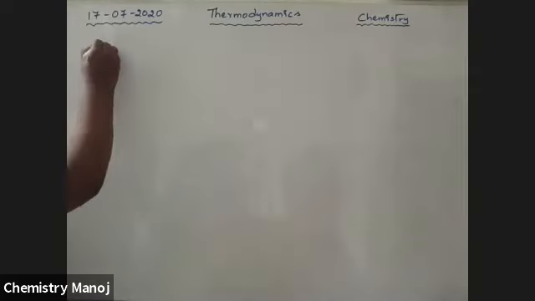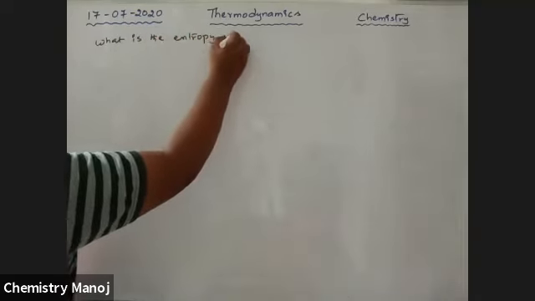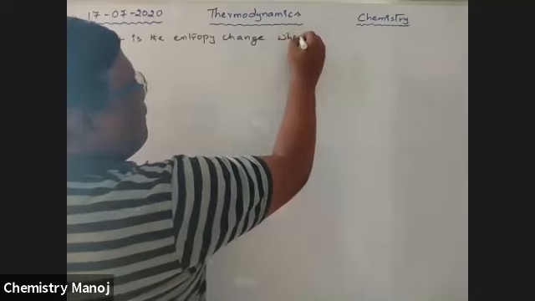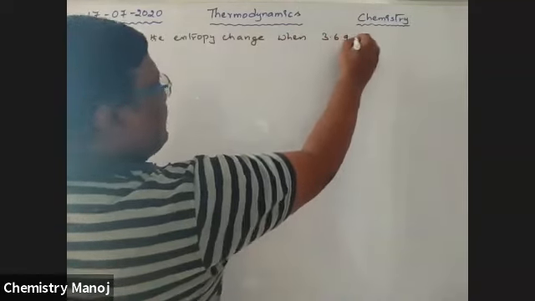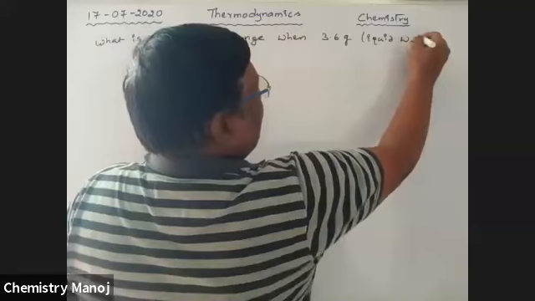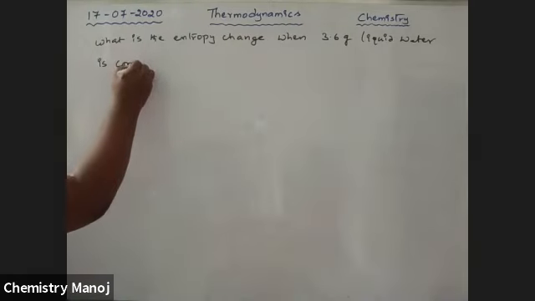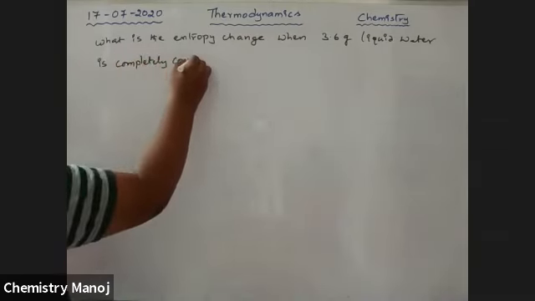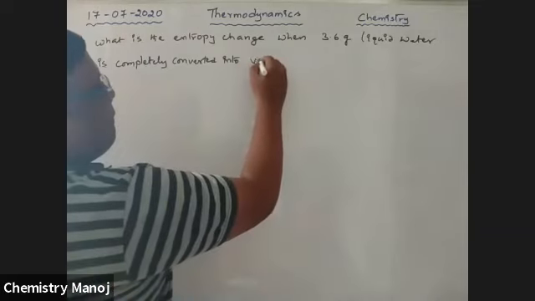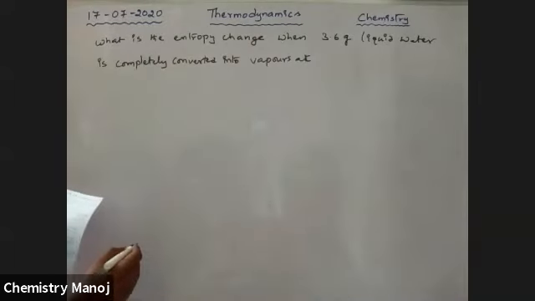What is the entropy change when 3.6 grams of liquid water is completely converted into vapor at 373 Kelvin?